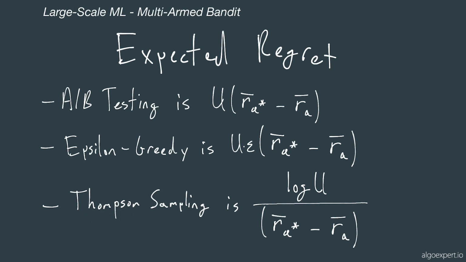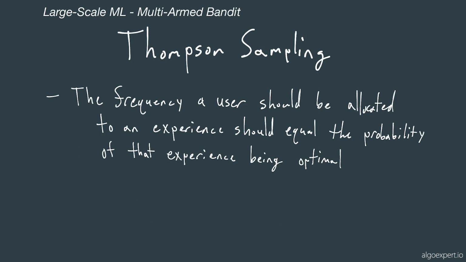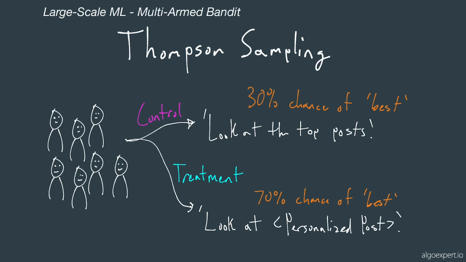So what is Thompson sampling? Well, it's based on a very simple idea. All it says is that the frequency that a user should be allocated to some arm or experience should equal the probability of that experience being optimal. So if we had two arms, let's say we have control and a treatment arm, and this control arm had a 30% chance of being the best arm, and the treatment arm had a 70% chance of being the best, then Thompson sampling says that 30% of the users should go to control and 70% of them should go to treatment. Now, as we assign different users to different controls and different treatments, the chance of each arm could change, and so will the allocation probabilities of each user.